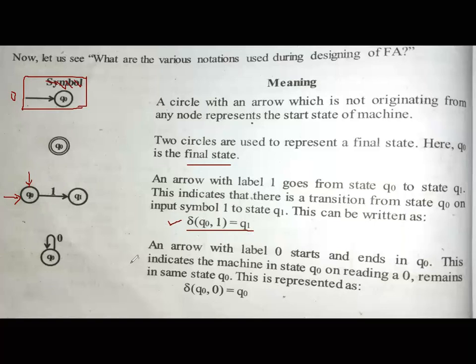Clear? Okay, fine. Now, one more example. Just observe. Q0 is a particular state. Let me make it the start state. Same variety. Now, instead of changing its state when it receives the input, as we discussed in the earlier example, here Q0 remains in its state itself.